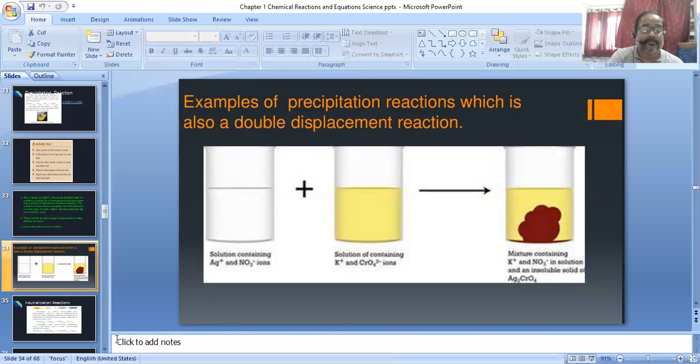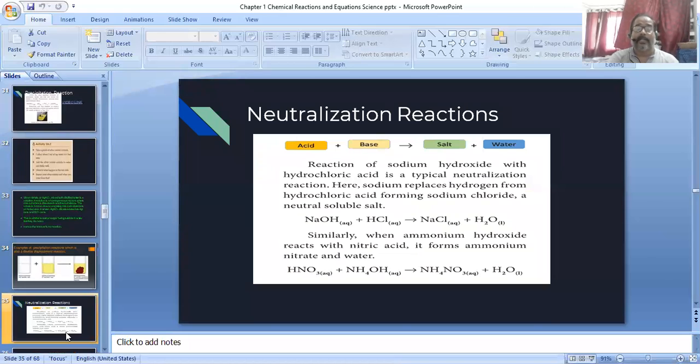And next thing, neutralization reaction. Dear students, in a previous class you also read about neutralization reaction. When an acid reacts with a base, after that reaction it makes salt and water. Suppose sodium hydroxide, a base, reacts with hydrochloric acid, an acid. So base and acid react, and after that it makes sodium chloride, meaning salt, and water.